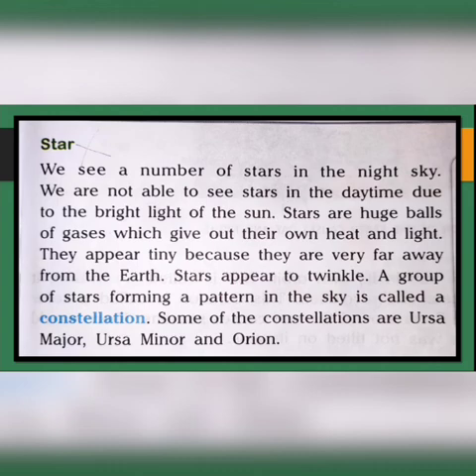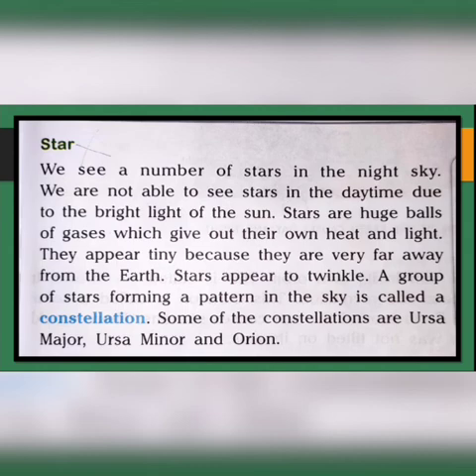Why do the stars appear only in the night sky but not during the day? Because during daytime, due to the bright sunlight, we are not able to see the stars. And at night there is no sunlight, that's why we see them at night.